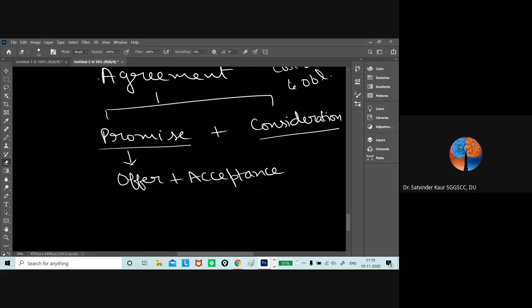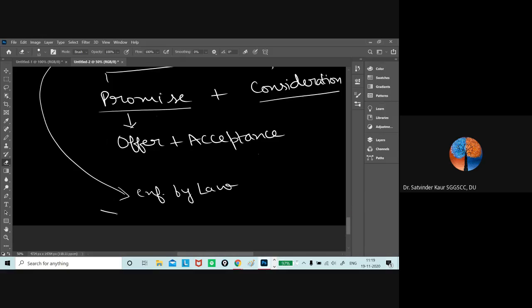But this agreement can be enforceable by law, or it may not be enforceable by law, right?